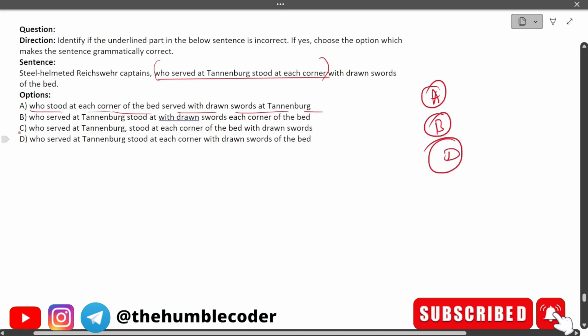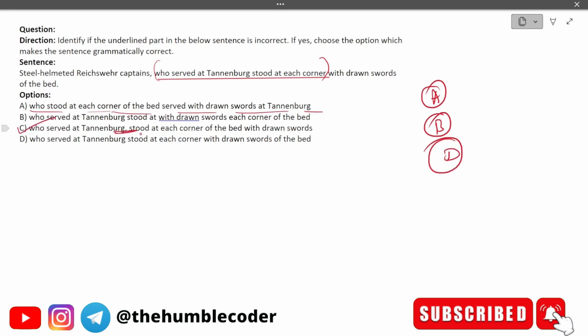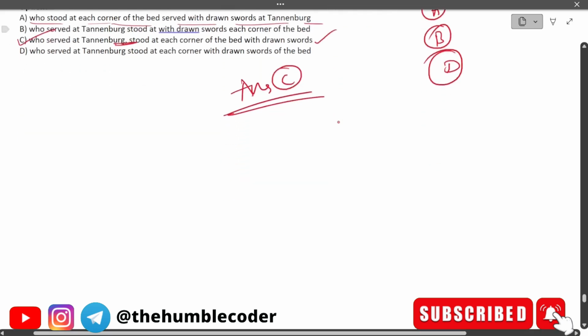When you read option C, you yourself will understand that because of this comma, the whole meaning and the grammatical meaning of the sentence is enhanced. So that is why the correct answer in this case is option C. If we replace this part with this sentence, it will be more grammatically correct. The entire sentence will make sense. Moving on to the next question.